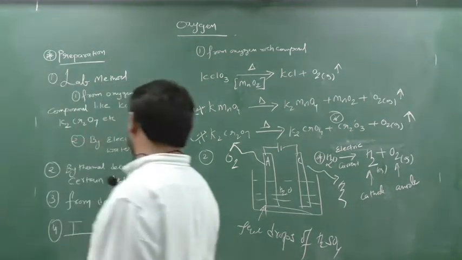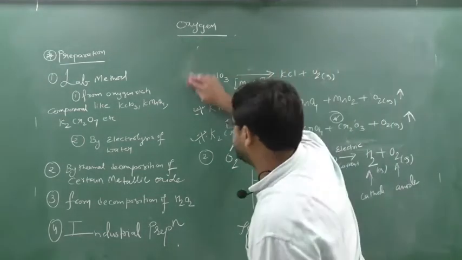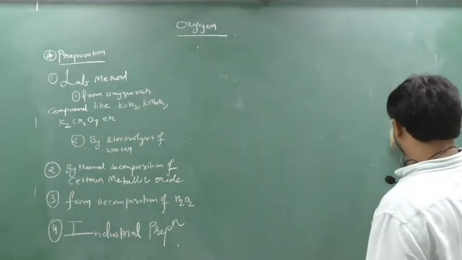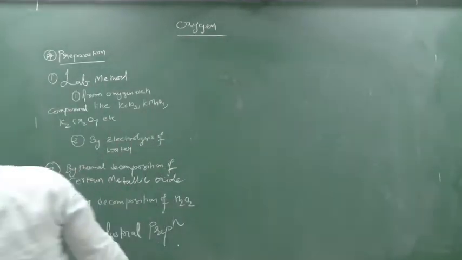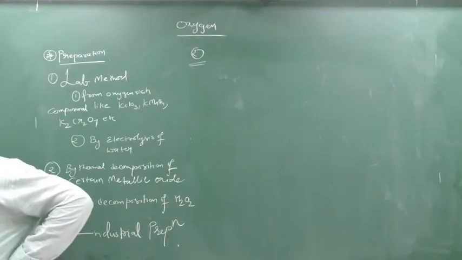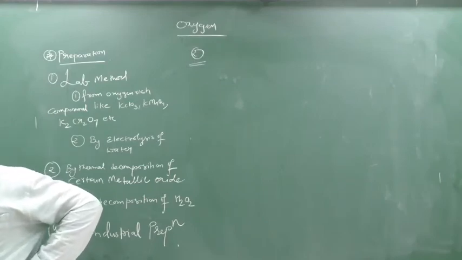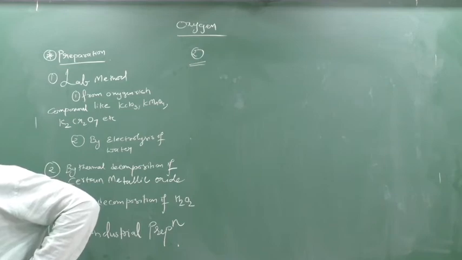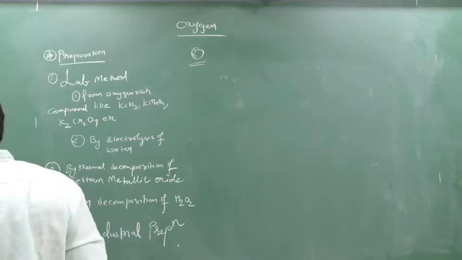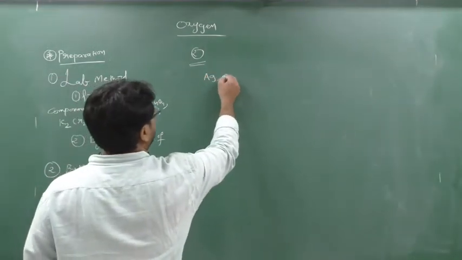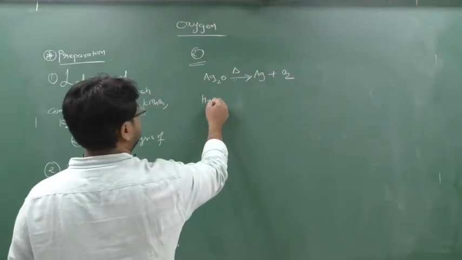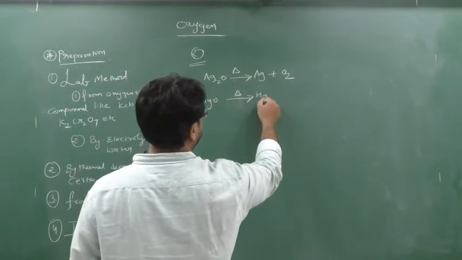Write down. Written? Okay. So next write down, by the thermal decomposition of certain metallic oxides. So this is very important. Write down one point here. On thermal decomposition of certain metallic compounds like those of silver, mercury or lead, oxygen is obtained. So first I write here Ag2O, and you decompose it you get Ag plus O2. If you take HgO, if you decompose it you get Hg plus O2.